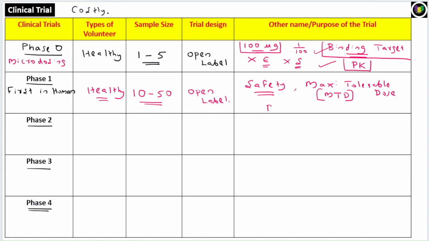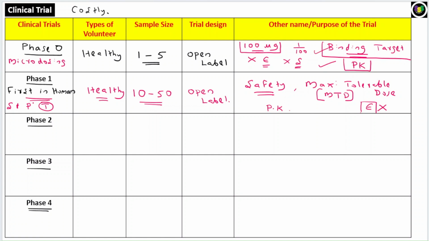Also the pharmacokinetics will be studied, but remember, the efficacy is not studied in this phase 1 trial. The main purpose is to find the maximum tolerable dose or the safety. So that is the point you need to remember. Phase 1 trial is also called first in human trial. It is also called safety and pharmacology trial.